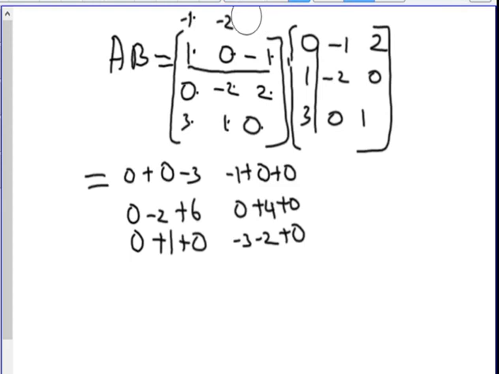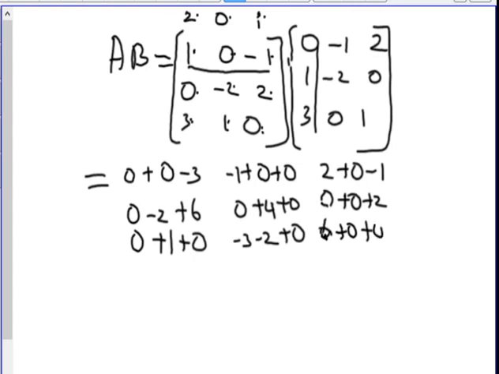Then we remove the second column elements and write the third column, 2, 0, 1. So we have 2 into 1 is 2, plus 0, minus 1. Then 2 into 0 is 0, 0 into minus 2 is 0, 1 into 2 is 2. Then 2 into 3 is 6, plus 0 into 1 is 0. Then 1 into 0 is 0.